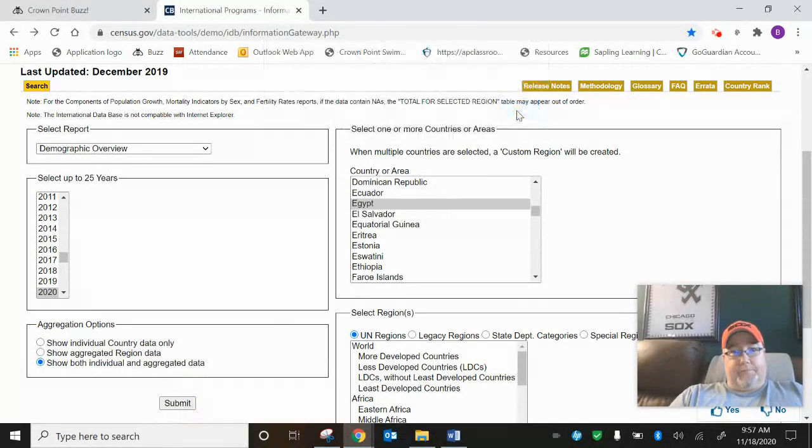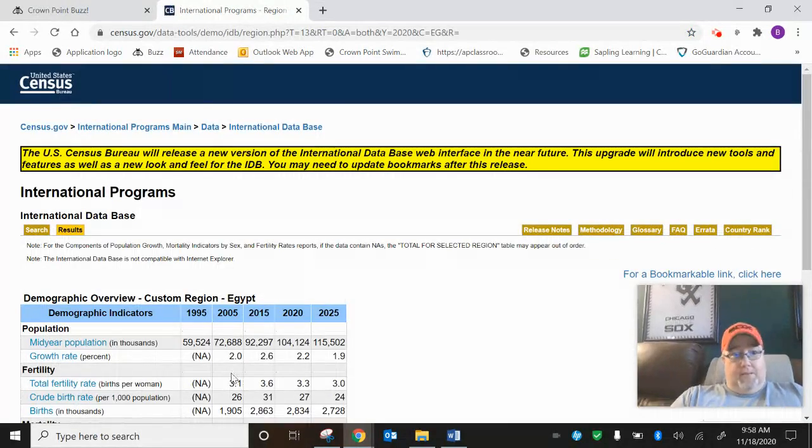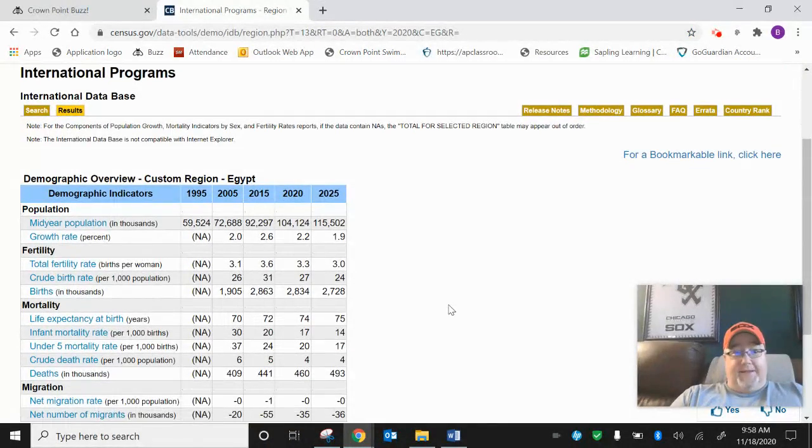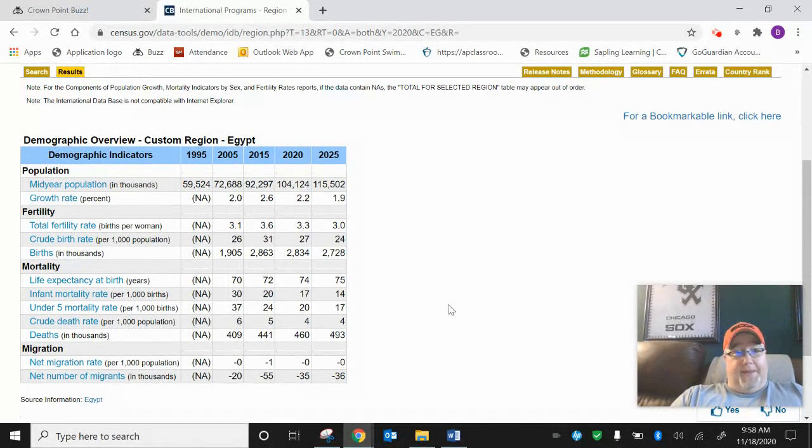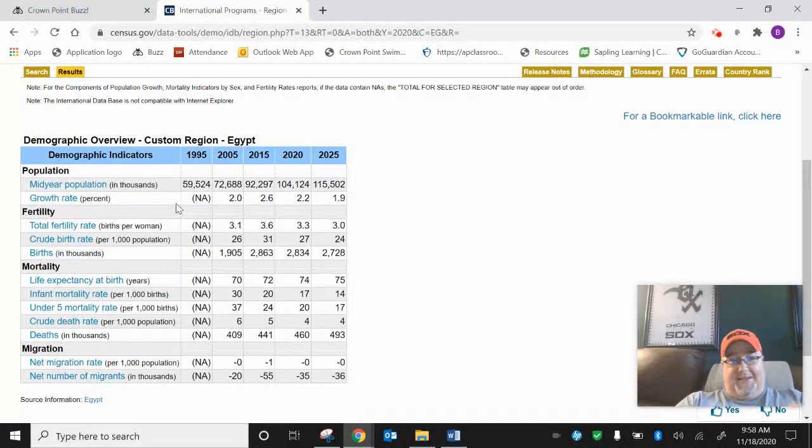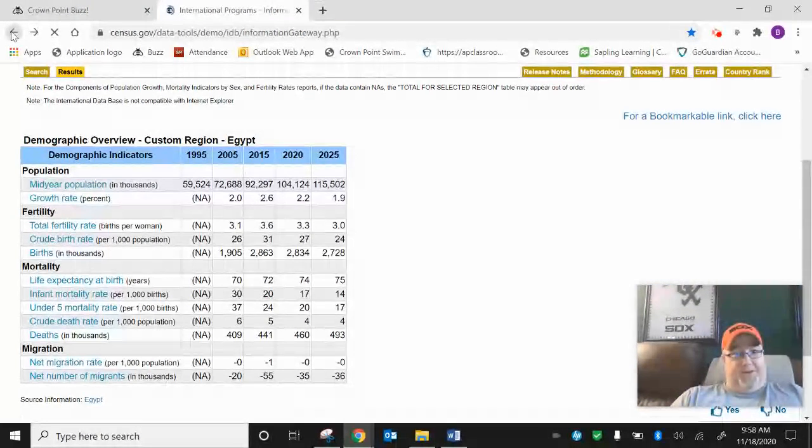Come on, and up should pop a data table. Now, the reason why Egypt is a bad country to pick is you'll notice, even though we want to look at the 2020 data, I don't want you to have a country where there's a bunch of non-available data. So Egypt is a bad one to choose. I just wanted to show you what that looked like because there are so many countries to pick. Just make sure you pick one where the entire table is filled up with data.